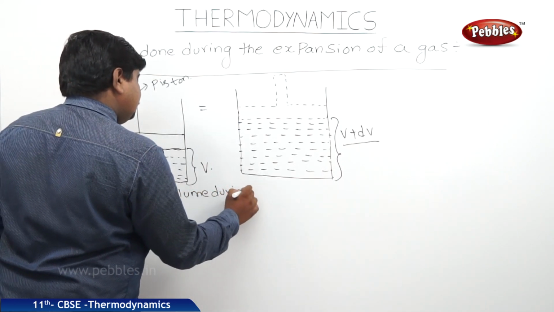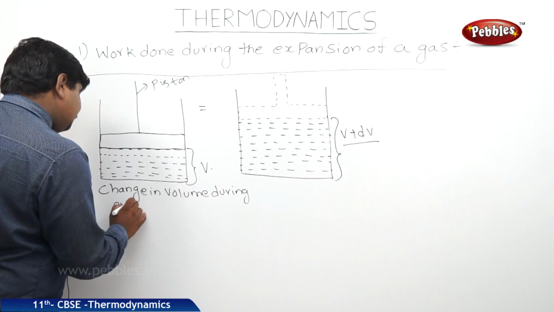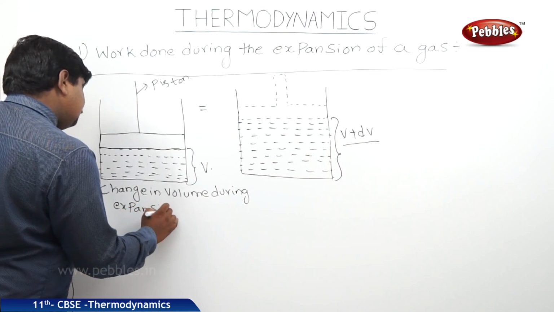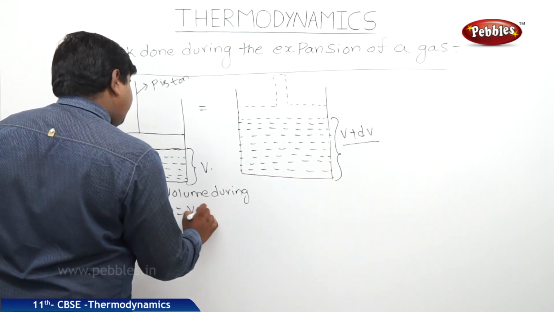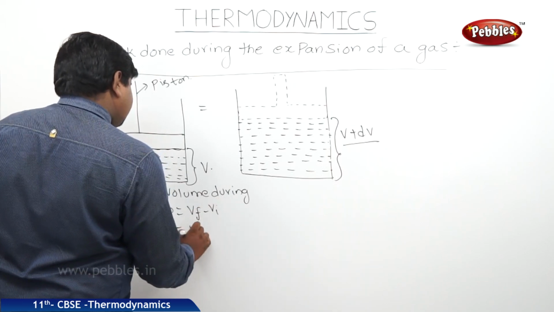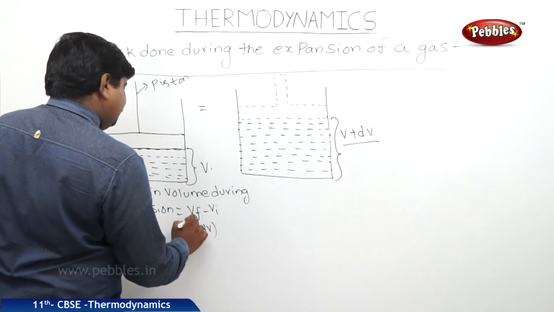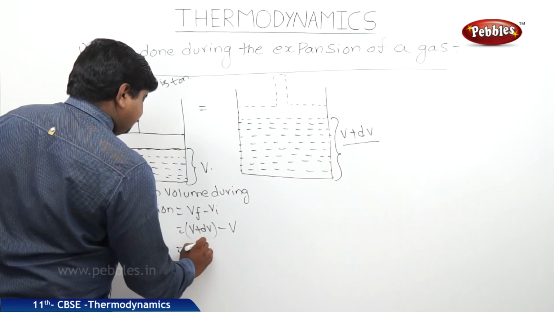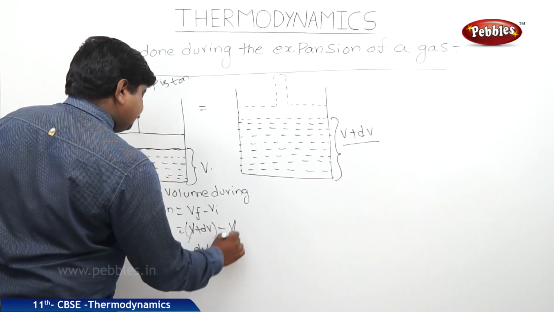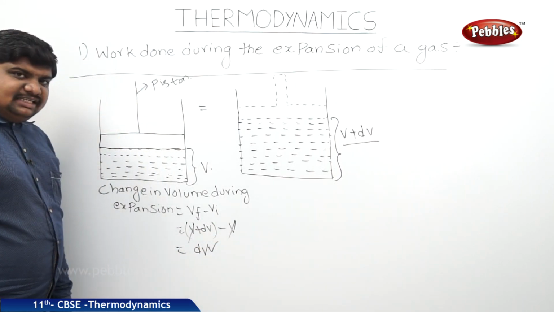Therefore, the change in volume during expansion is equal to the final volume minus the initial volume. Therefore, it is V plus dV minus V. Therefore, it is dV. The change in volume is dV.